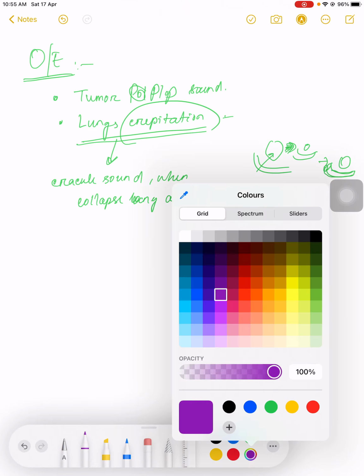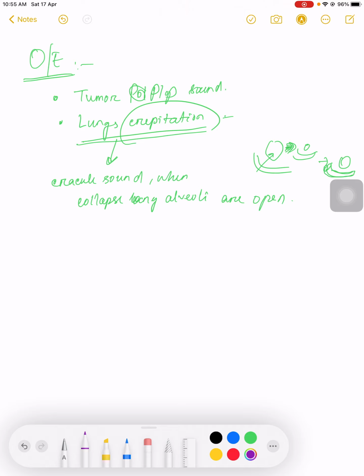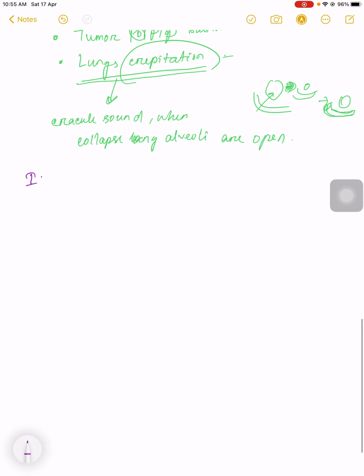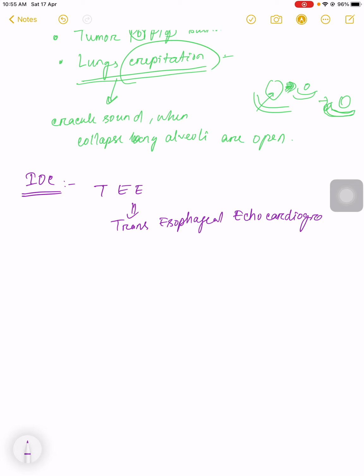Then we'll see what the investigation of choice is. The best investigation of choice is TEE, transesophageal echocardiography.